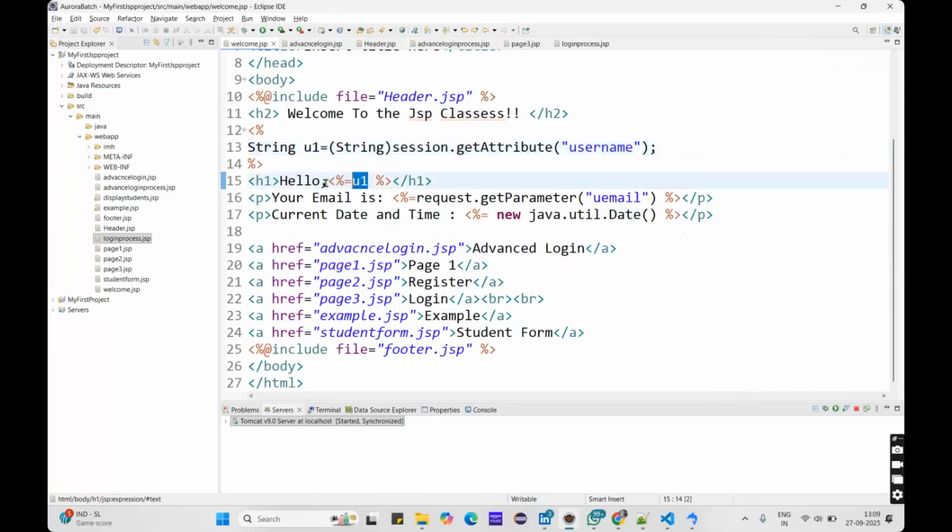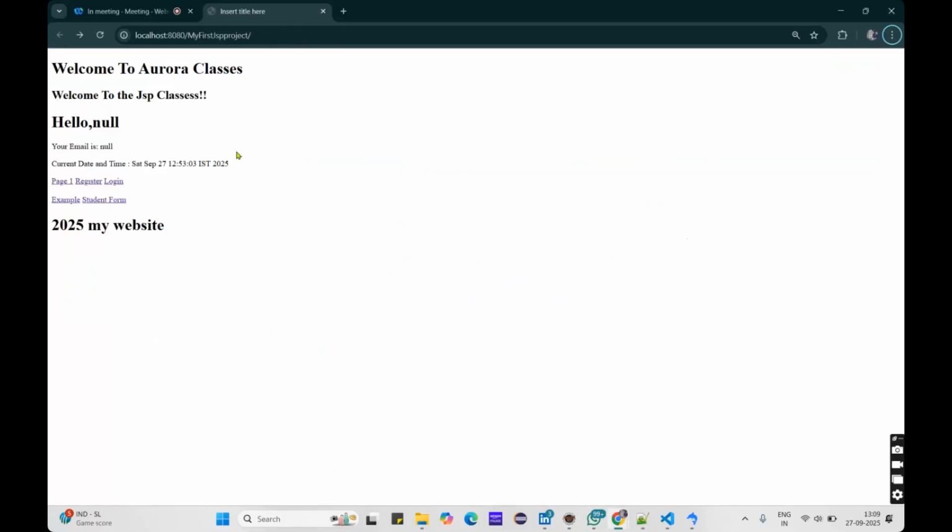Now that u1, I am welcoming him with hello u1, by using the expression tag. This is the expression tag, right? Scriptlet tag with an equal to symbol means expression tag. Whatever data is present in that u1 will directly display to the client. Now go there and see, refresh this.